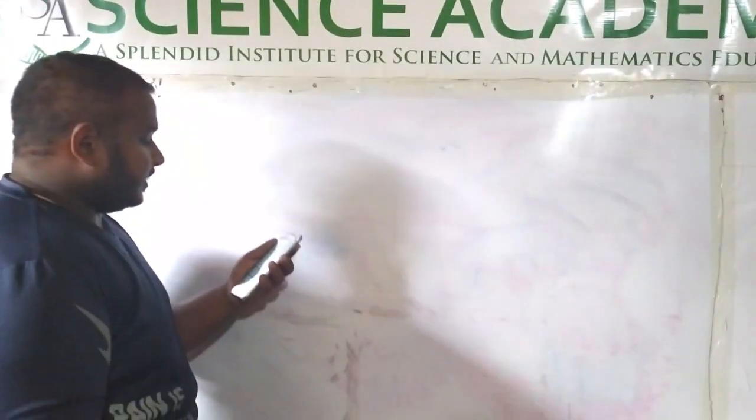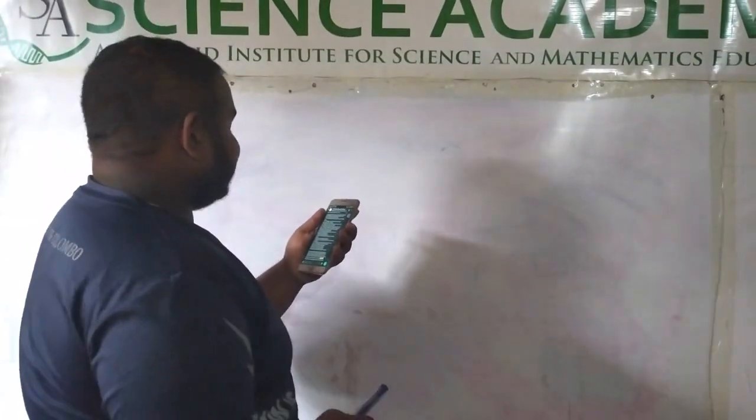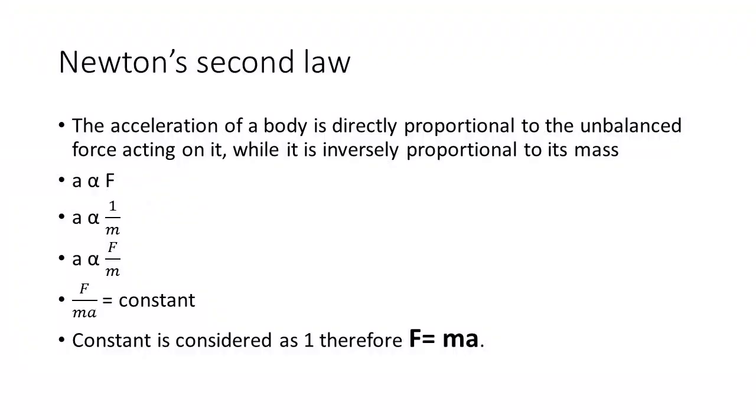Right. Let's go to the third question. The third question is actually based on Newton's second law. So just tell me, what is Newton's second law? Newton's second law states that the acceleration of a body is directly proportional to the unbalanced force. Come on, what is it? Unbalanced force.